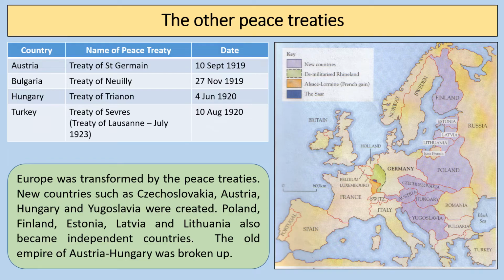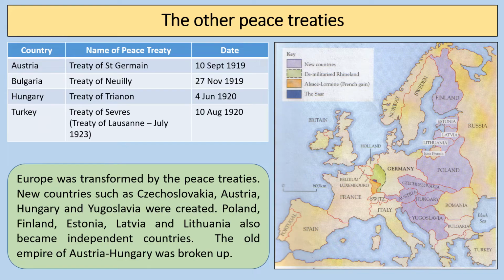You've got Poland, newly independent, Finland, newly independent from Russia. You've got Estonia, Latvia, and Lithuania, also newly independent countries from the old Russian Empire. So you see a breakup here of different empires, large empires that existed before the First World War, like the Russian Empire, the Austro-Hungarian Empire, and of course the Ottoman Empire as well.